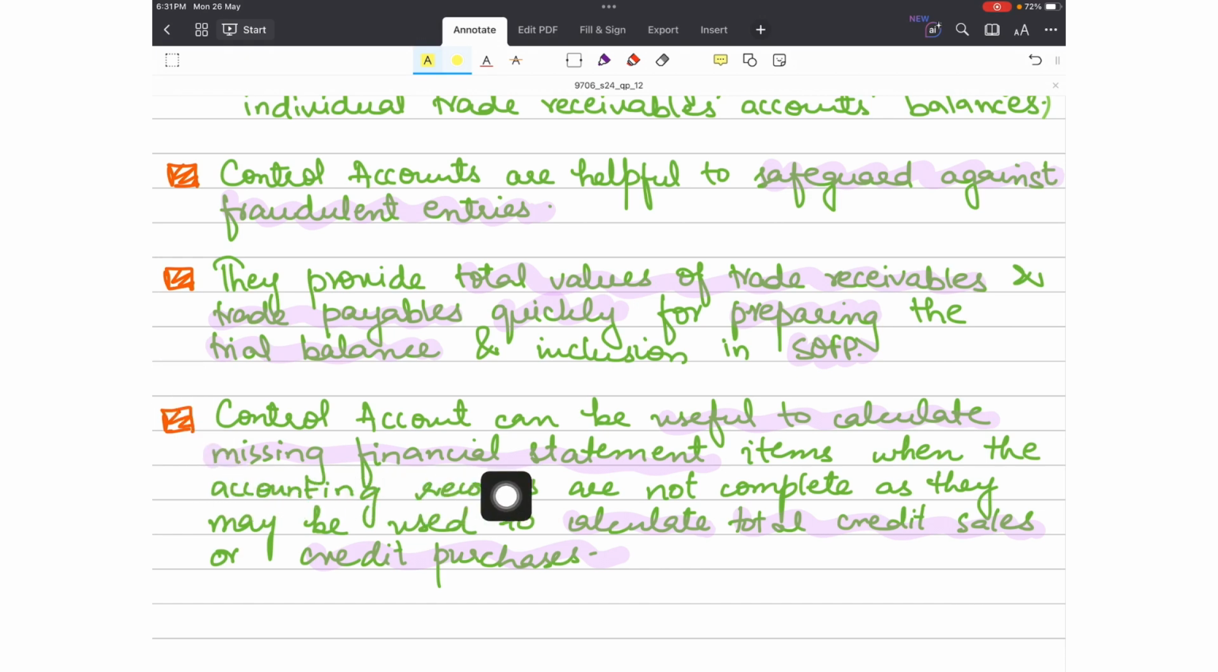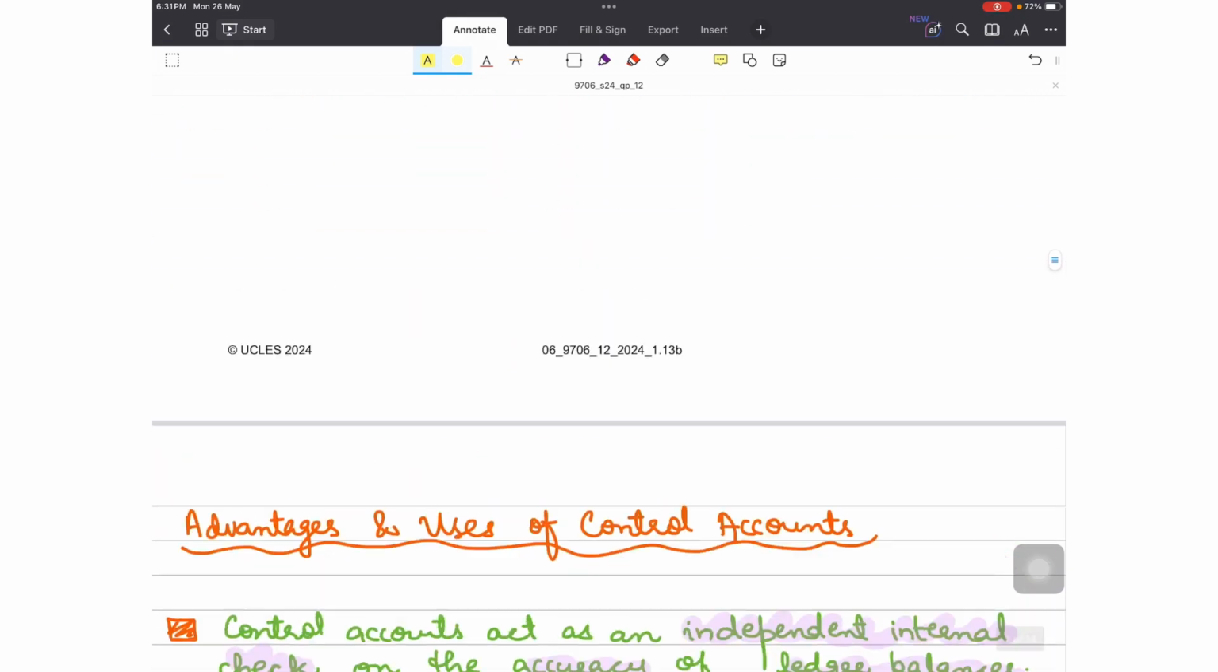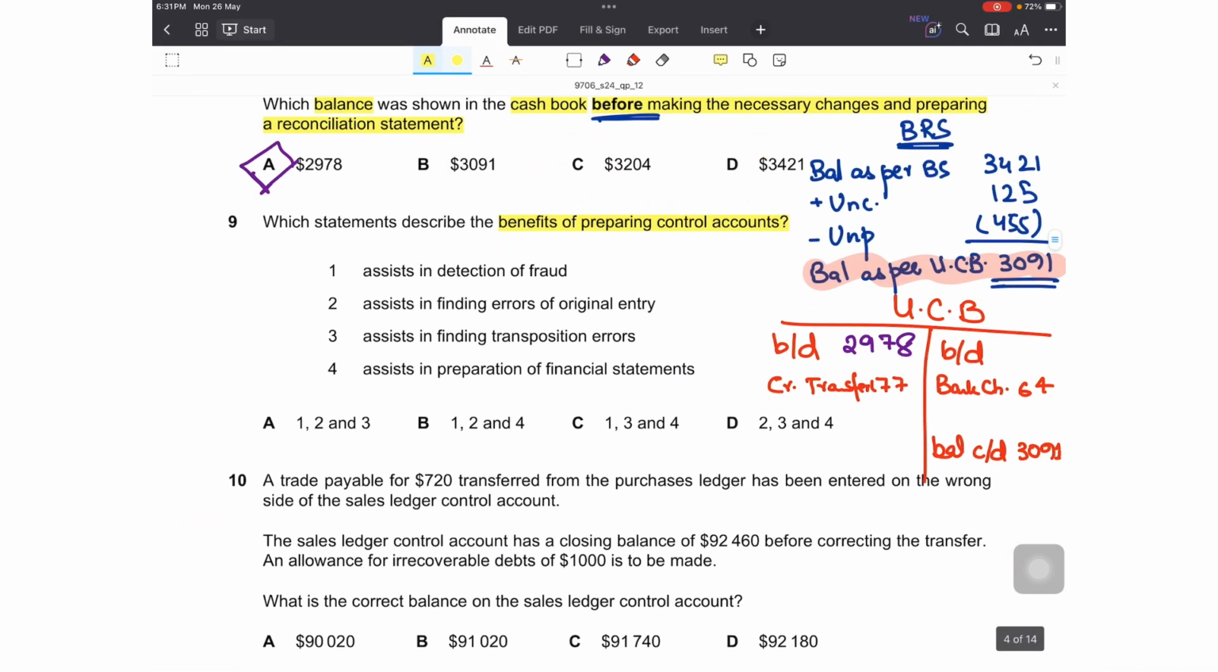Similarly, it is useful to calculate missing financial statement items, especially in the case of ratios. If we are given the opening and closing balances of, for instance, trade receivables and some other entries, we can find out the sales during the year. So let's read the question now: which statements best describe the benefits of preparing control accounts?